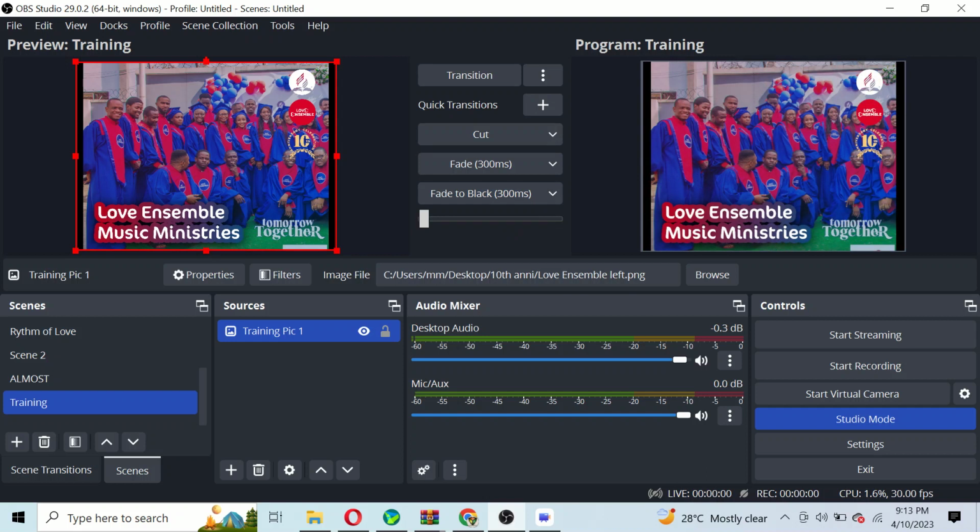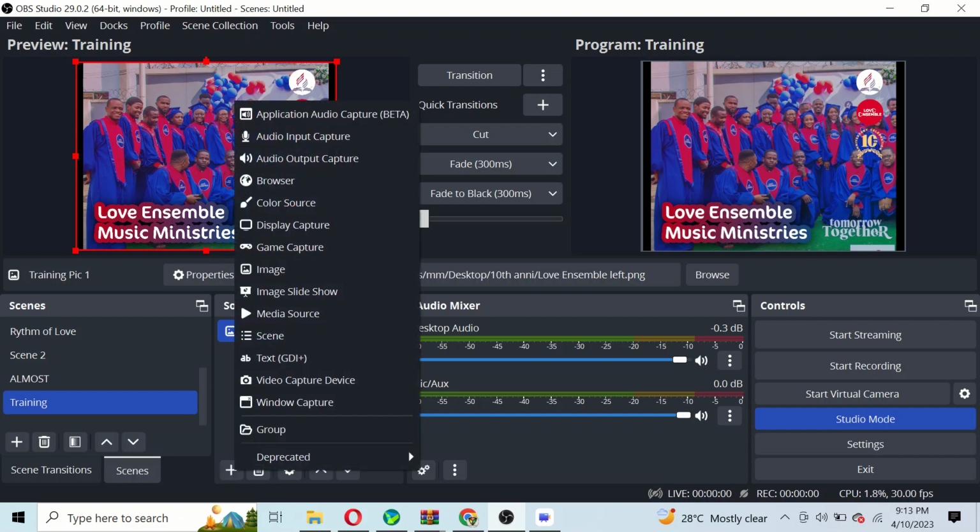So if I was live, this image would actually appear live on the OBS. So please take note of all that I've done now. Then the next thing, I want to add something else this time around. I want to add a text to this love assemble picture.